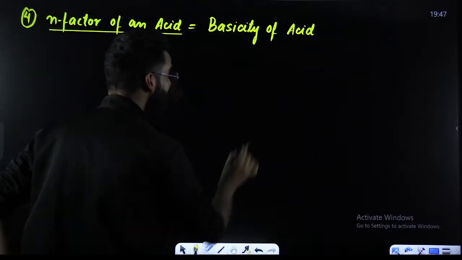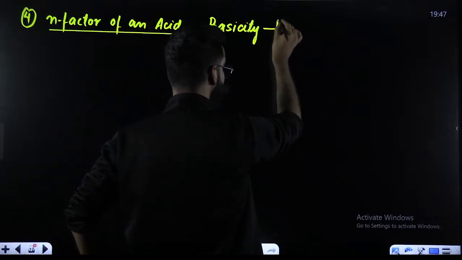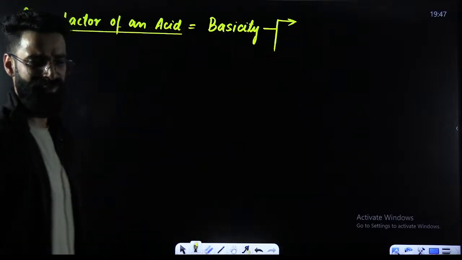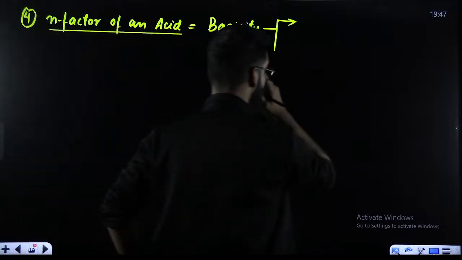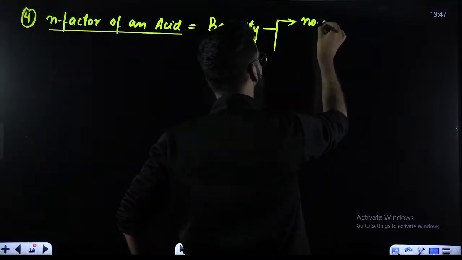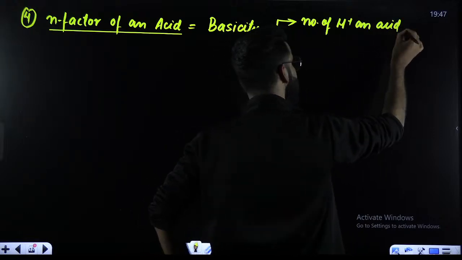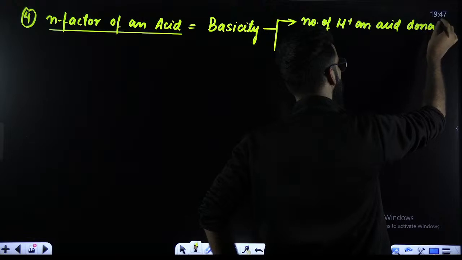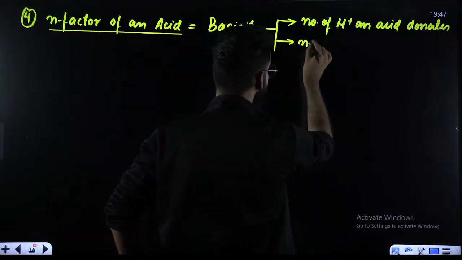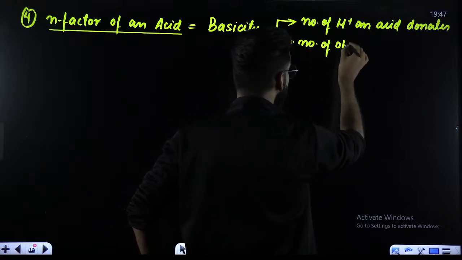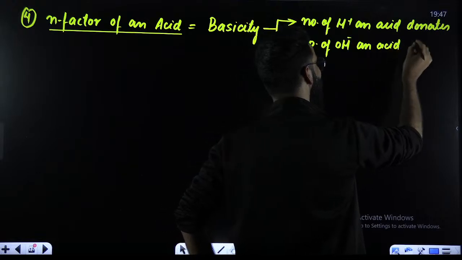Now, how do we exactly define the basicity of the acid? Basicity of the acid is defined in number of ways. Number one, number of H positives an acid donates. Or number of OH negatives an acid accepts.